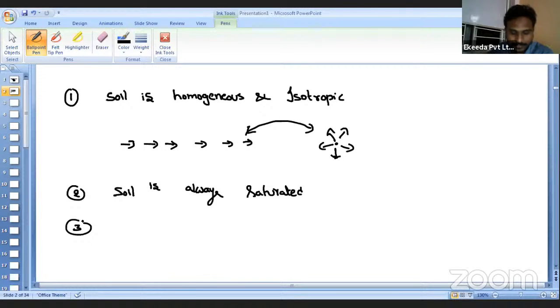And the third one: the flow, whatever water is expelling from the soil, is always laminar. So if the flow is laminar, then what can we say? We can say that Darcy's law is valid.